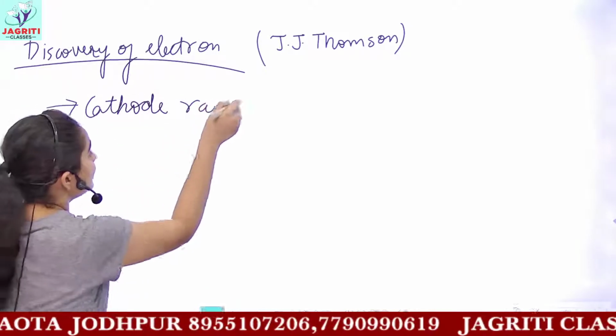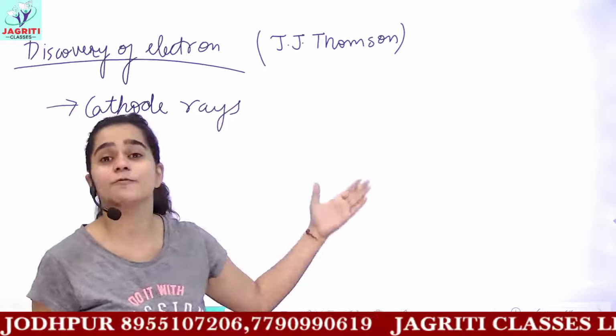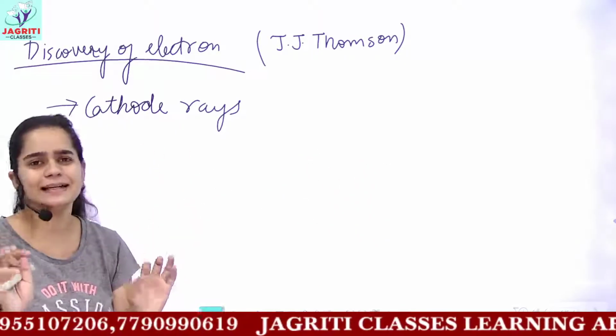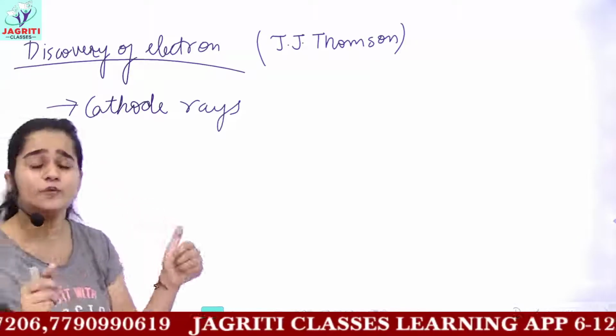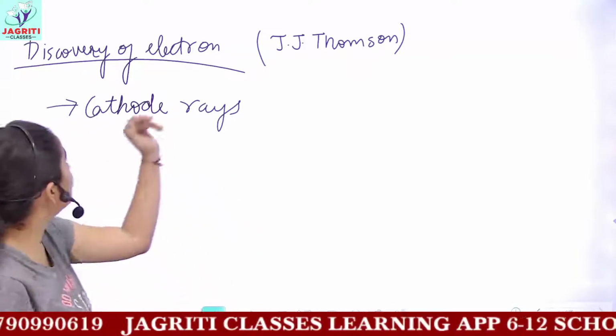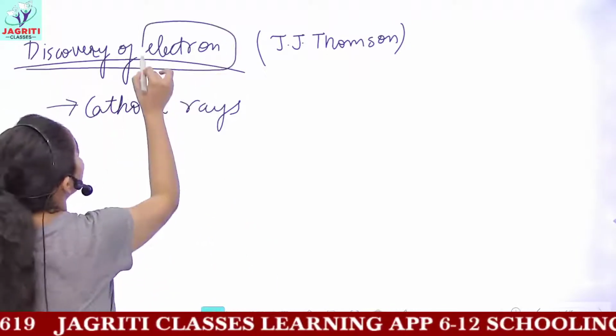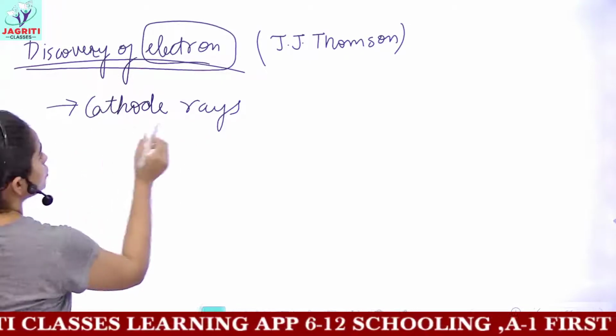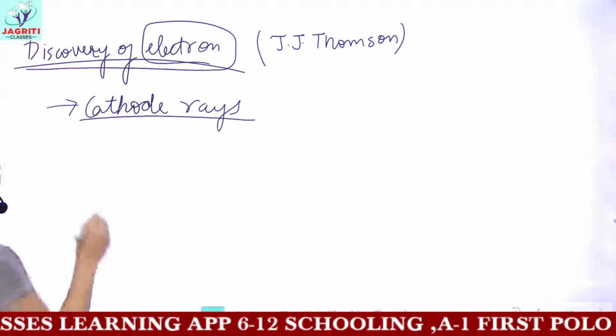I am not describing the experiment because it is of no use for you, you just have an idea of how the experiment was conducted. It was much similar to what we discussed in the last slide. I am only describing the characteristics of these electrons which were discovered. These electrons are called cathode rays.